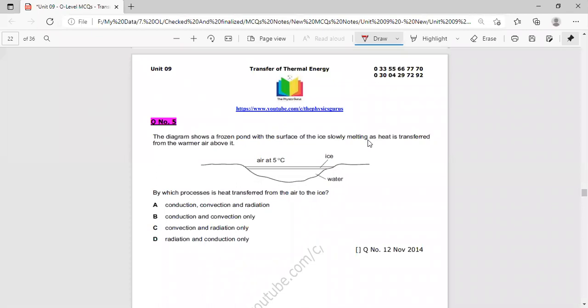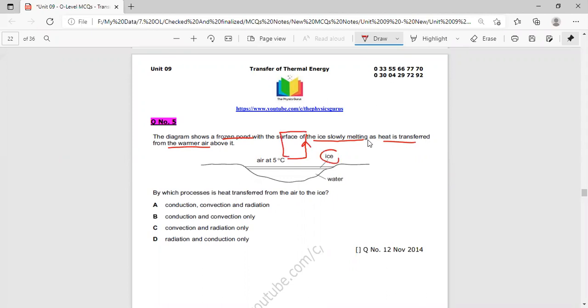In this MCQ, the statement is given. The diagram shows a frozen pond with the surface of the ice slowly melting as heat is transferred from the warmer air above it. So if the warmer air is there, it means that convection currents are supposed to be in this direction.